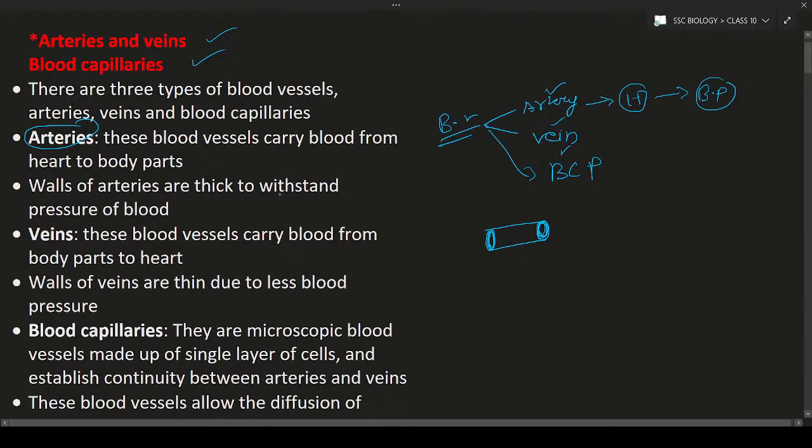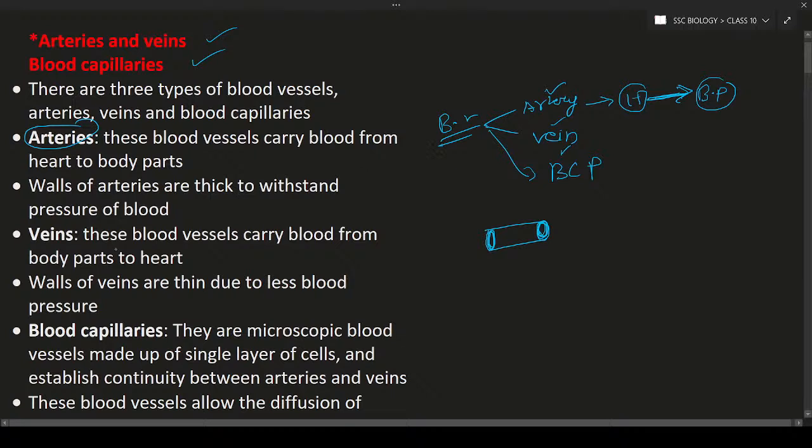They are thick to withstand the pressure, because the blood is coming from the heart and is carried in the artery. To withstand the highest amount of pressure exerted by the heart, this blood vessel should be stronger and thicker, so it can hold a huge amount of pressure.